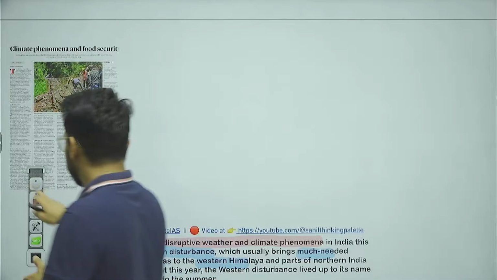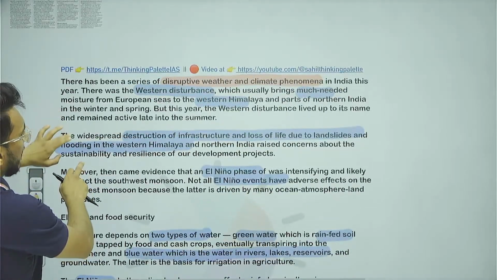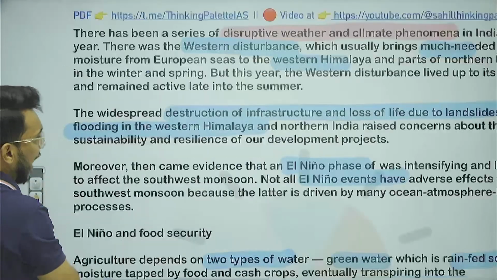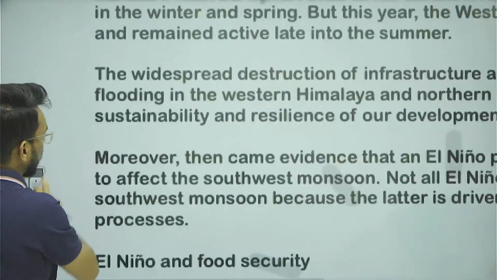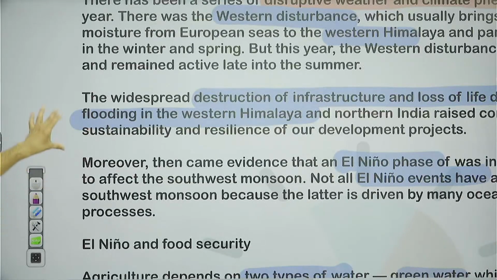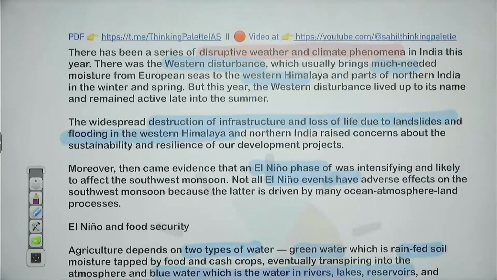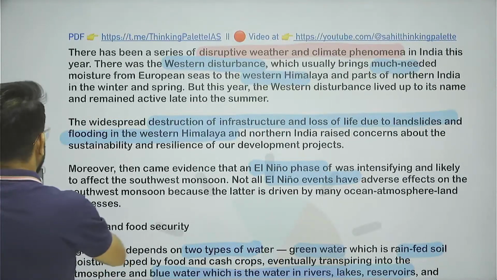So basically, guys, the article is talking about how there are so many disruptive weather and climate phenomena that have emerged, which are posing challenges to food security and to human security. And largely these challenges are because of the environmental and climatic change. First of all, let's see what are such incidents that have happened in this particular year.